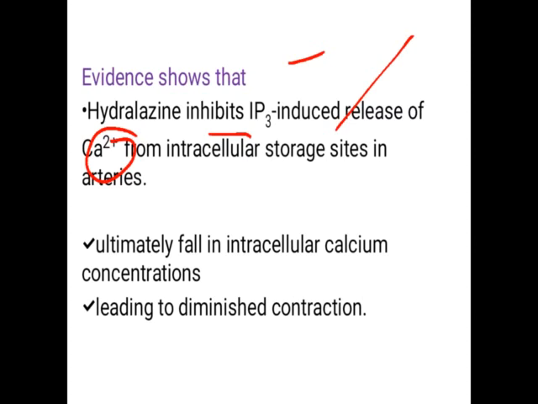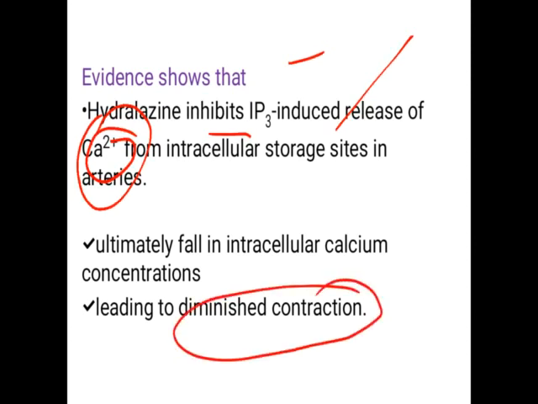If the concentration of calcium decreases, then it is difficult for the muscles to undergo the contraction process, because for muscles to contract they require calcium ions, and due to the inhibition of their storage it is difficult to get the calcium ions for contraction. So it diminishes the contraction as the intracellular calcium ion decreases.